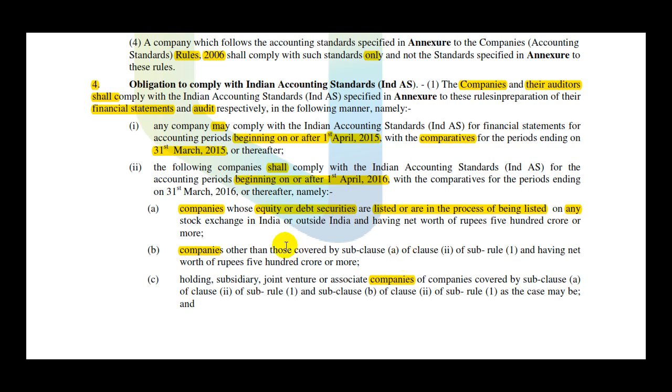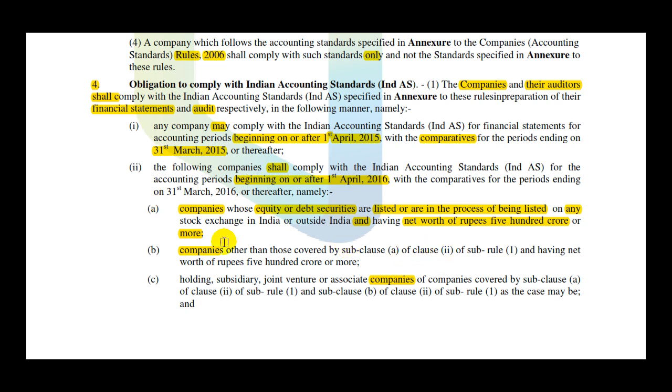It can be any stock exchange in India or outside India. And now this parallelism rule is important. And having net worth of rupees 500 crores or more. This is what is included in A. B, companies other than those which are covered by subclause A. So subclause A is this.